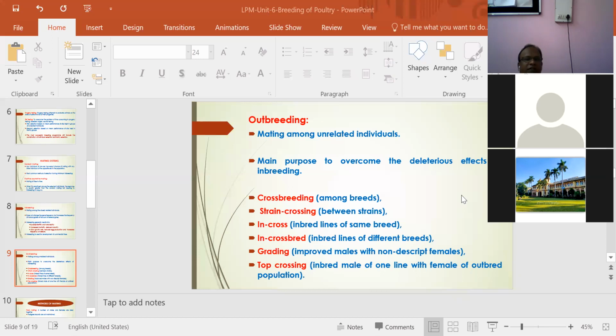Top crossing is mating of inbred males of one line with females of an outbred population. So these are the examples of outbreeding: crossbreeding, strain crossing, inbred line crossing, grading up, and top crossing.